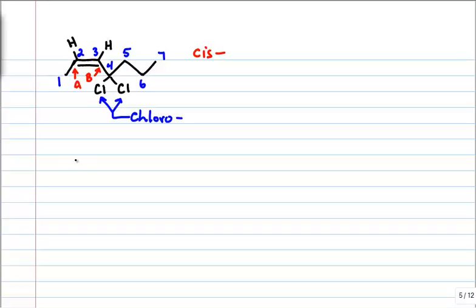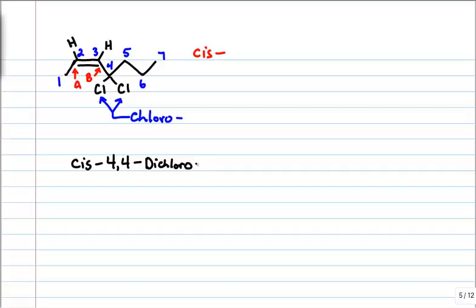So let's start out. We're going to start out as cis, and then we have 4,4-dichloro. And you say, now, where did this come from? Well, you've got 2 chloros. The prefix for 2 is di, and every substituent gets a number. So you have to say 4, 4. So cis 4, 4, dichloro.